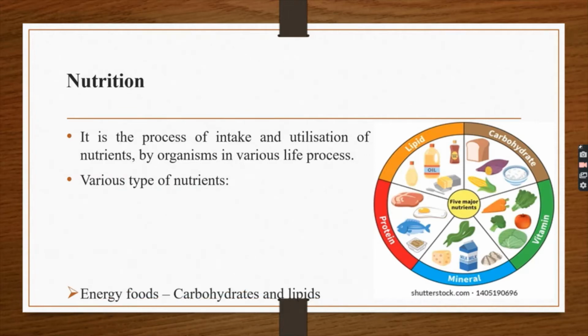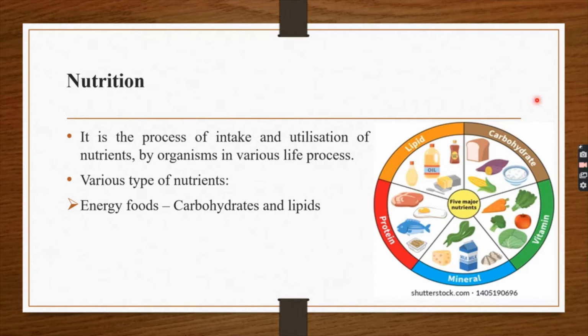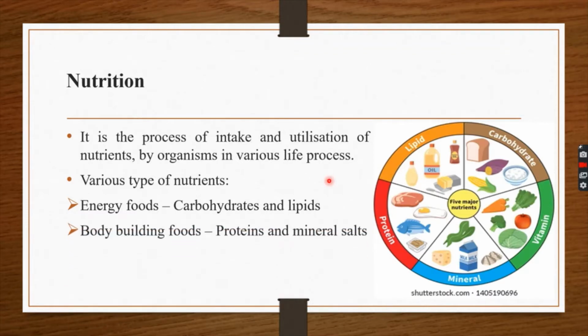Various types of nutrients are: for energy foods, it is carbohydrates and lipids. Lipid is also known as fats. For bodybuilding foods, it is proteins and mineral salts. Proteins, what is the example of proteins? Fish, meat, egg, etc. Regulating foods are vitamins and minerals. Green vegetables or any kind of vegetable has a high source of vitamins. So everyone must include vegetables in their regular diet.